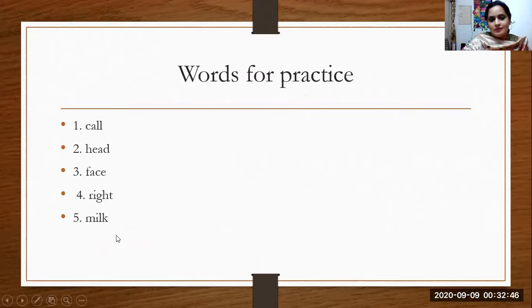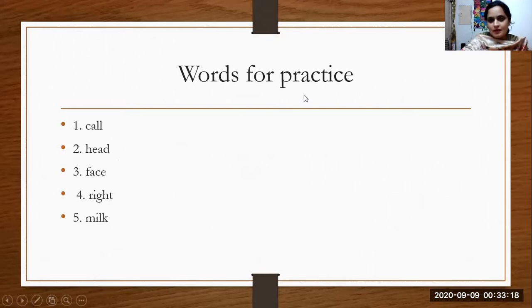Number 1 is call, second is head, third is face, fourth is right and fifth is milk. जब तक आपको क्लियर हो गया है कि what is a noun, what is a verb and what is an adjective, you can easily use these words as different parts of speech, and in a syllabus different parts of speech will be doing as noun, as verb and as an adjective.